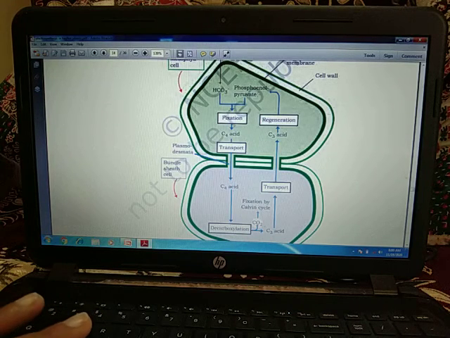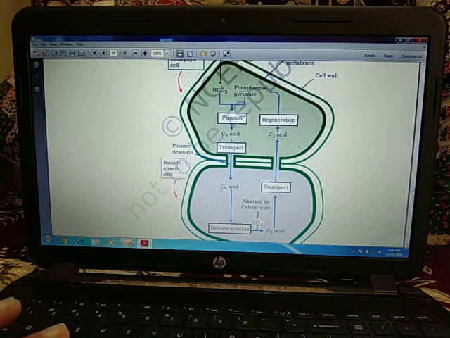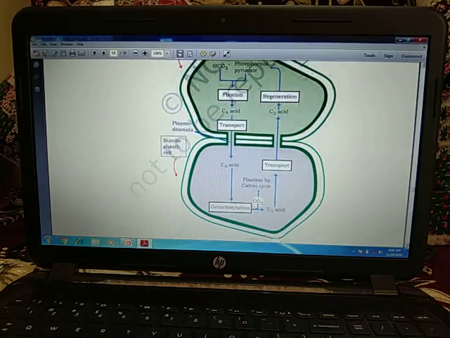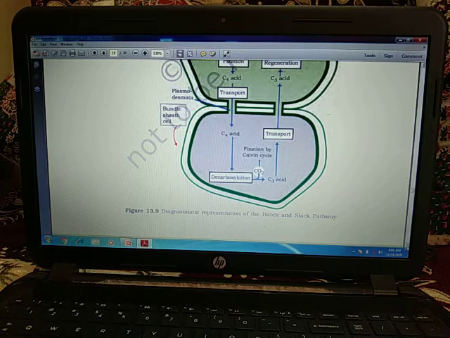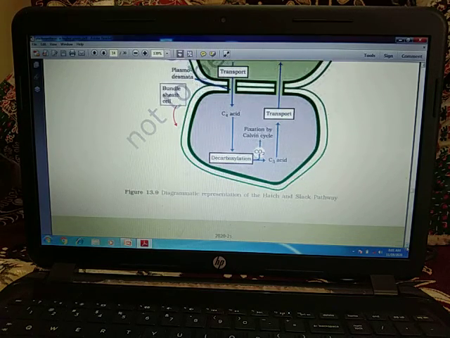And again this phosphoenol pyruvate will take part in the fixation of the carbon dioxide in the C4 acid or C4 cycle. So this is how the fixation of the carbon dioxide takes place in the C4 plants. Hatch and Slack pathway.